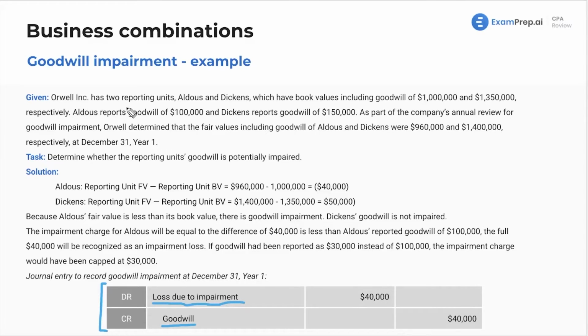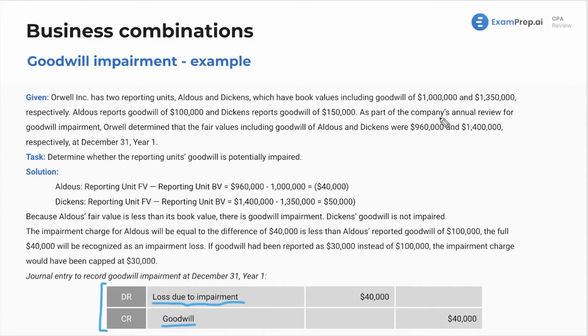Orwell Inc. has two reporting units, Aldous and Dickens. So these two are the subsidiaries, which have book values, including goodwill, of 1 million and 1,350,000. All right. So we need to see, should these goodwill amounts be written down? So Aldous reports goodwill of $100,000 and Dickens reports goodwill of $150,000.